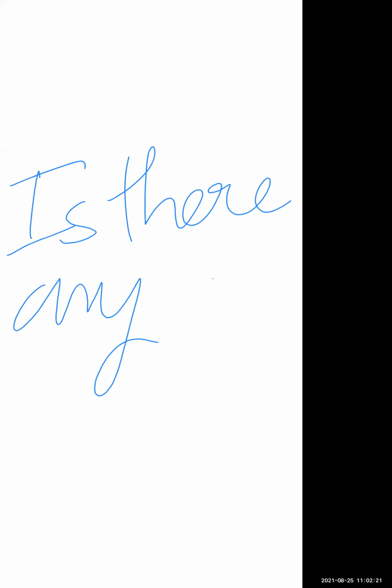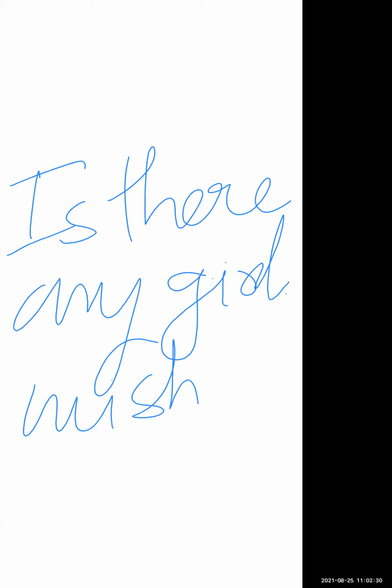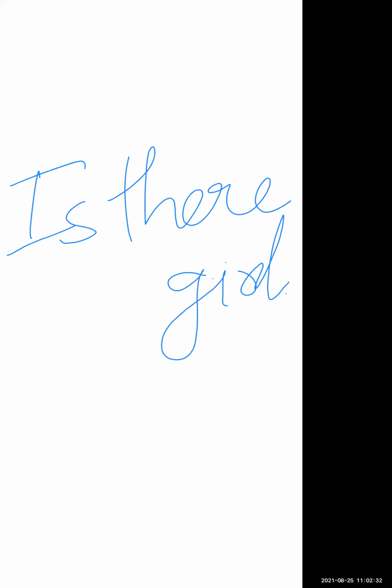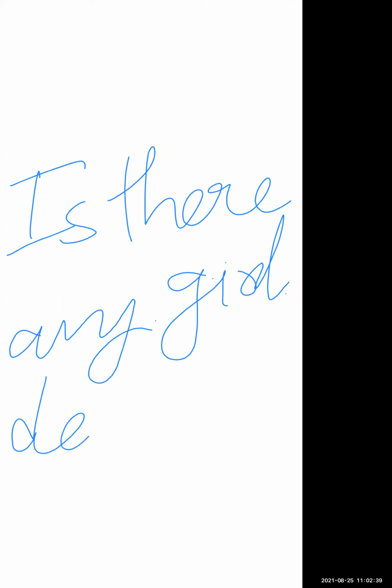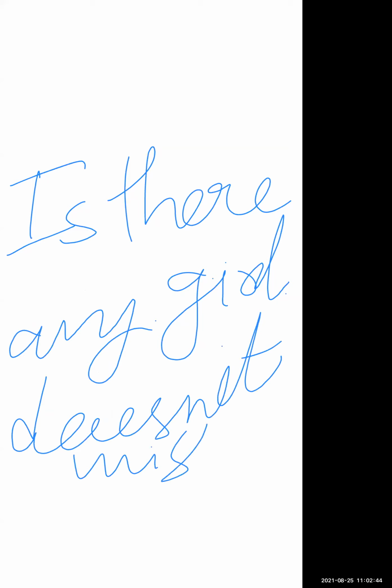Is there any girl? That means plus noun. Is there any girl, doesn't wish to be intelligent.